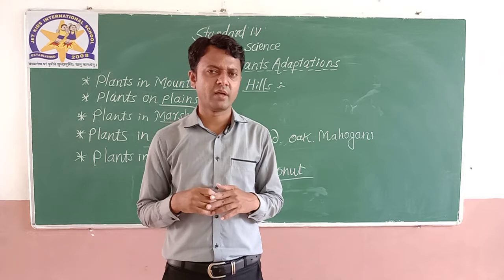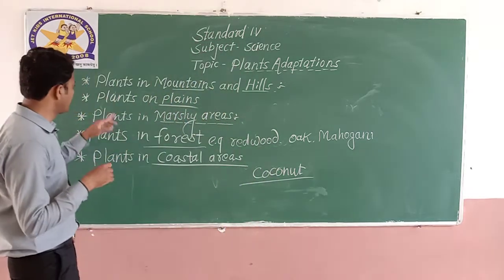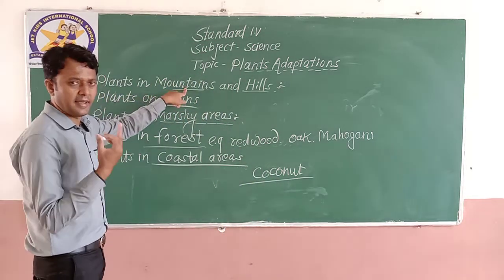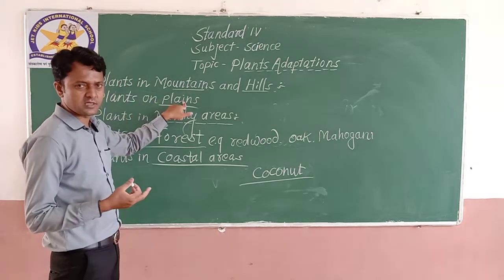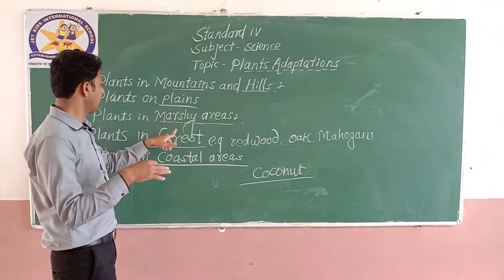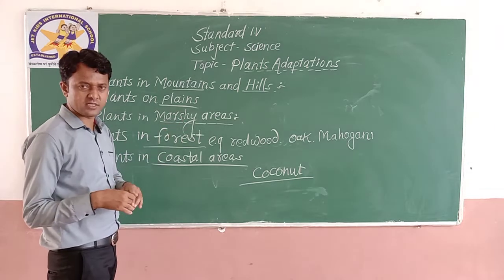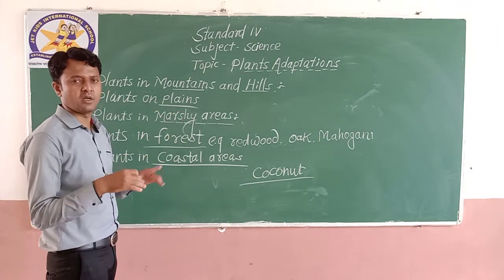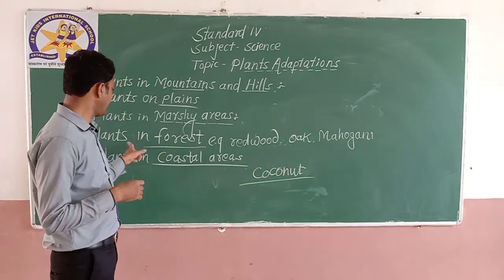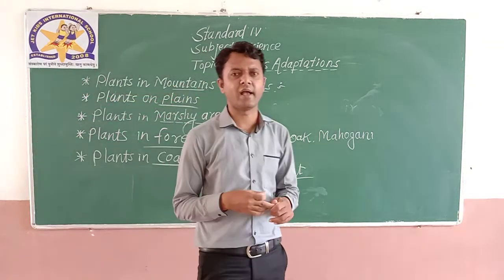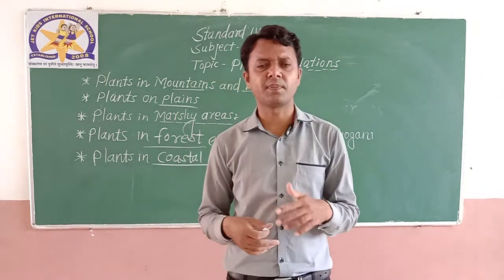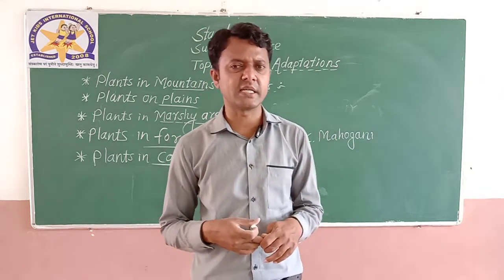That's it. Today in this video we have seen plants in mountains and hills, their examples and adaptations. Plants on plains, where we people are living. Plants in marshy areas, where the water is full up to the surface of the land. Plants in forest and plants in coastal areas. So these are the plants that we have already seen.